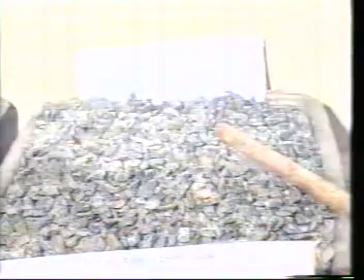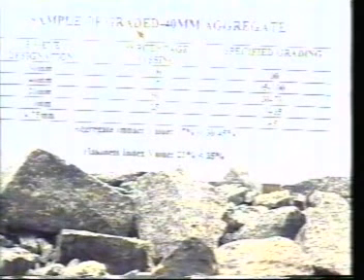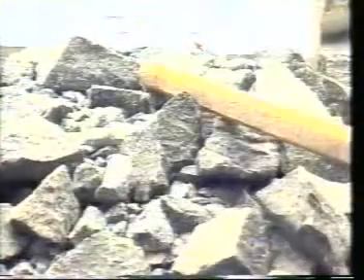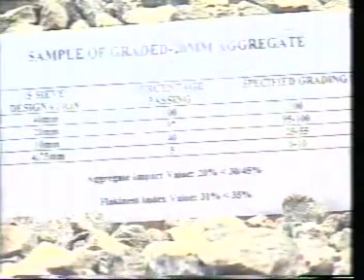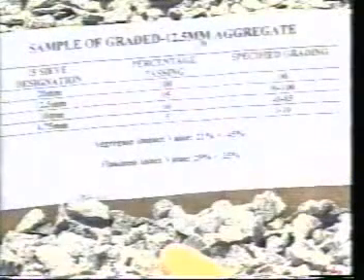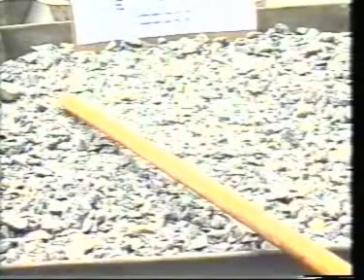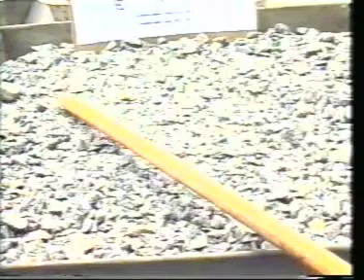Now let us see the graded aggregates of respective sizes. This is a sample of 40 mm graded aggregate. This is a sample of 20 mm size graded aggregate. This is a sample of 12.5 mm graded aggregate. Now you can have the idea of difference between single sized aggregate and the graded aggregates of 40 mm, 20 mm and 12.5 mm sizes, which are widely used for concrete purposes.